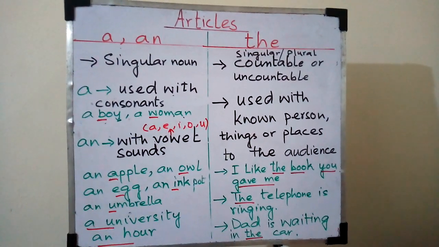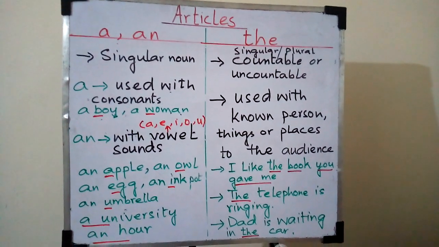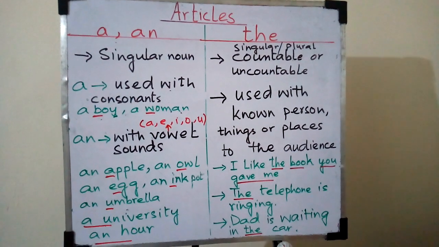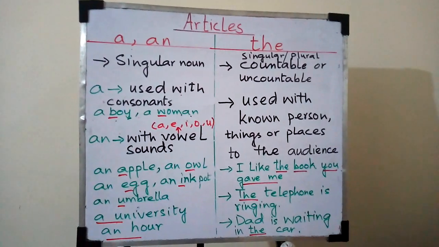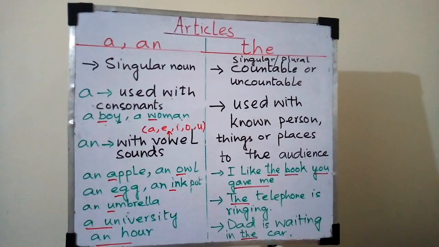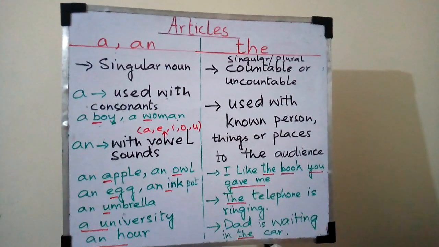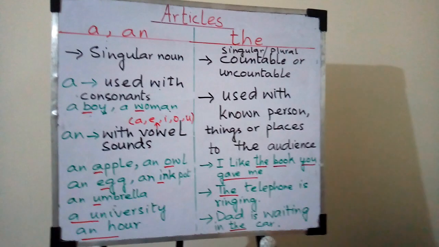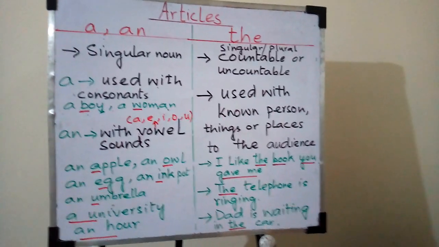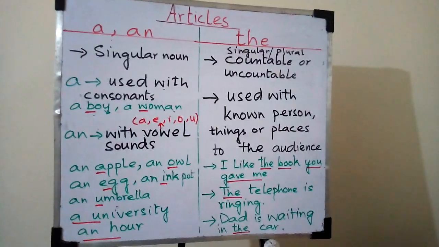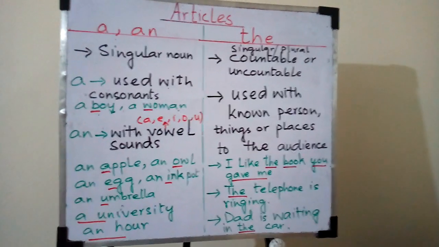You know there are 5 vowels in English: A, E, I, O, U. Actually, A, E, I, O is all right. All the vowel sounds are like A, E, I, O. But the U sound is not among the vowel sounds.